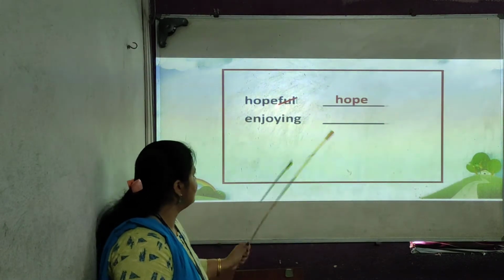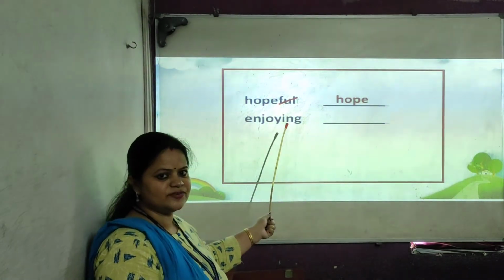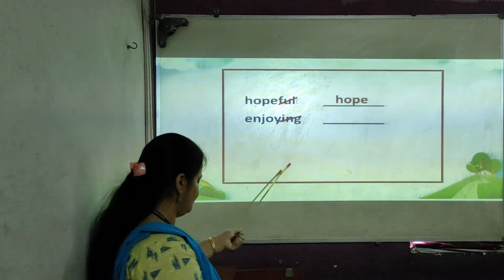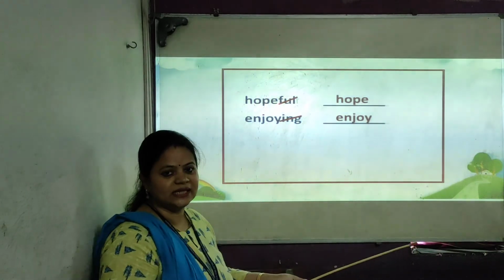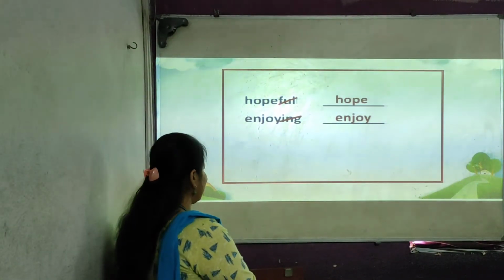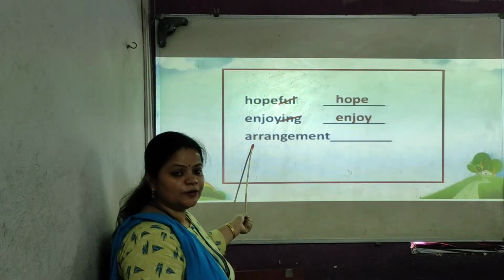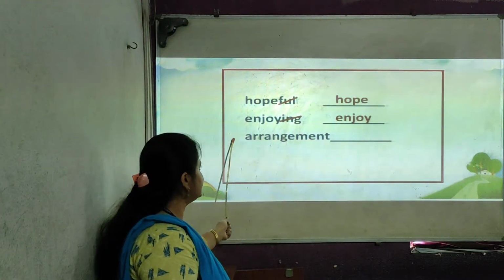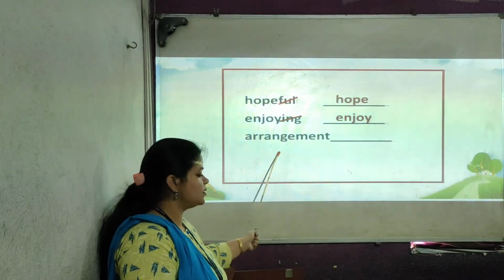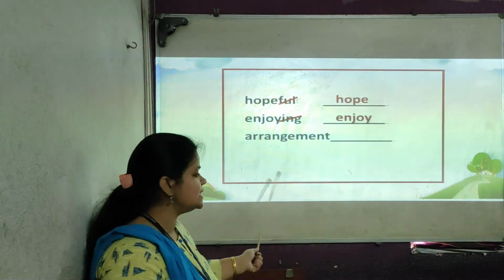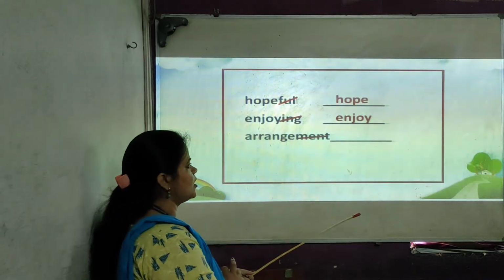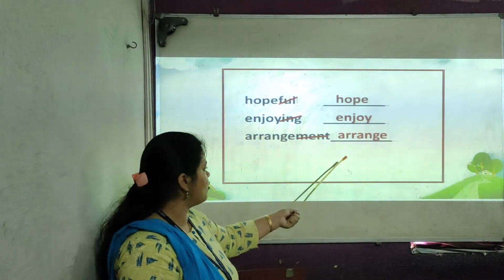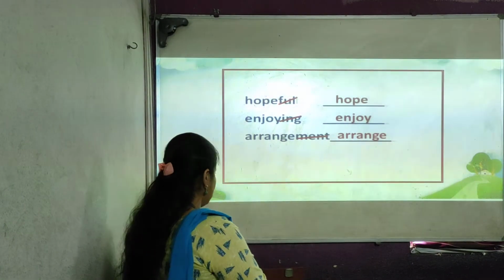Enjoying. At the end of this word, is any ing given here? Yes. So you have to strike off that ing, and you will get a new word, that is enjoy. We'll see the next one. Can you read this word? Arrangement. Can you see at the end of this word, M-E-N-T is given? Yes, you have to strike it out and you will get a new small word, arrange. We'll see the next one.